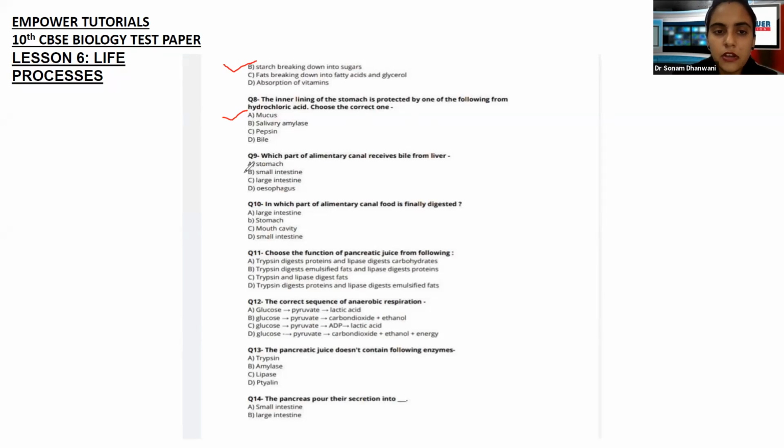Now, from the liver, where does it go? Let me tell you, from the liver it comes and rests in the small intestine. Meaning the small intestine is a part of the alimentary canal which receives bile. And remember that this fluid is stored in the gallbladder. It is secreted from the liver, then while going to the alimentary canal, it goes into the small intestine first, and then it is getting stored in the gallbladder. Okay, next one.